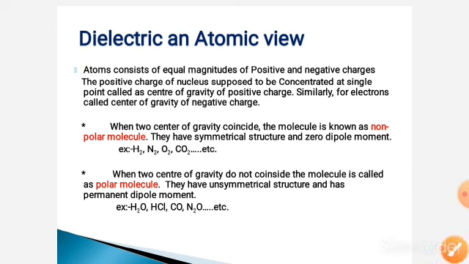Now, when the center of positive and center of negative coincide, then that molecule is known as a non-polar molecule, which has a symmetrical structure and zero dipole moment. Examples are H2, N2, O2 and carbon dioxide, etc. When the two centers of gravity, that is center of positive and center of negative, do not coincide and are separated by a distance, then they have permanent dipole moments. That molecule is said to be a polar molecule. Examples: H2O, HCl, carbon monoxide, N2O, etc.